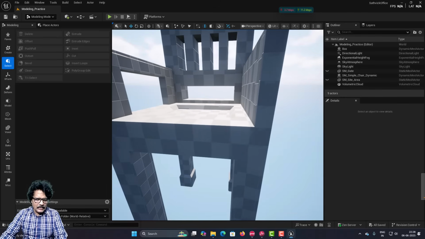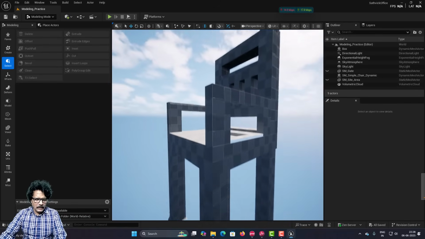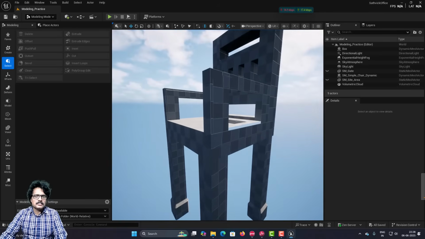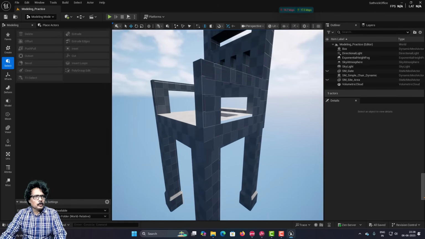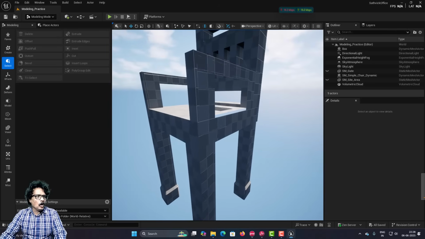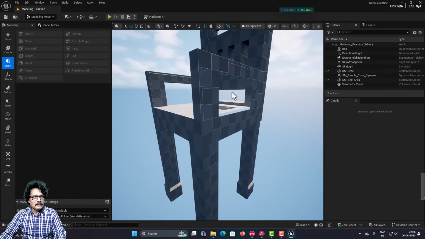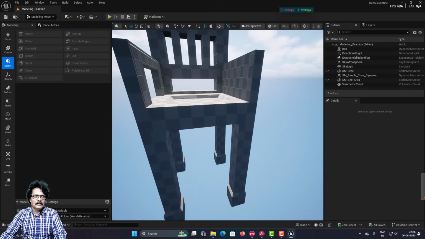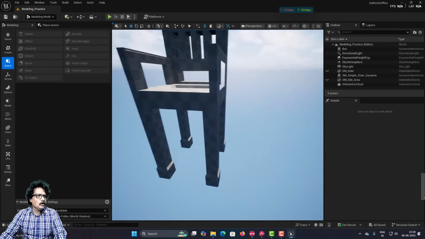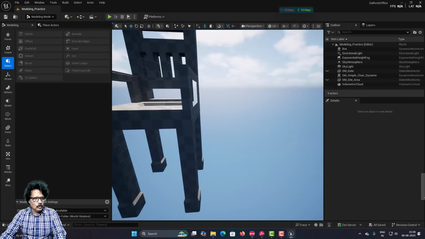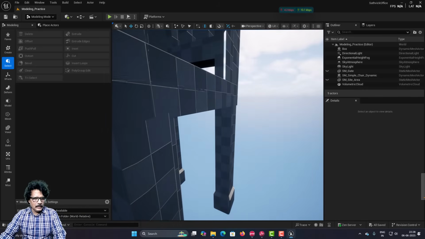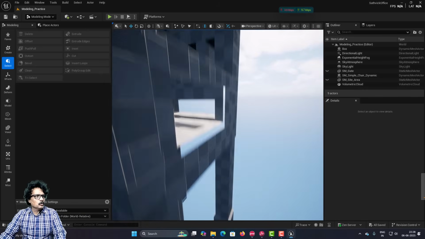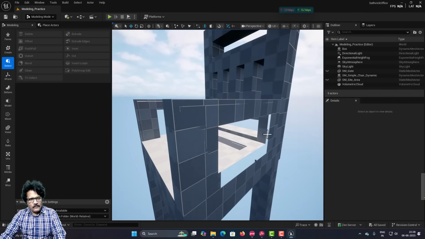If you press delete, you will have normal issues. I will come to what is normal when we come into the material section. Now, because of that, from here this appears to be cut, but if I come on the other side, see, this is not cut. So, now to solve this issue, I am just going to come here and I have to now resume back my faces here.